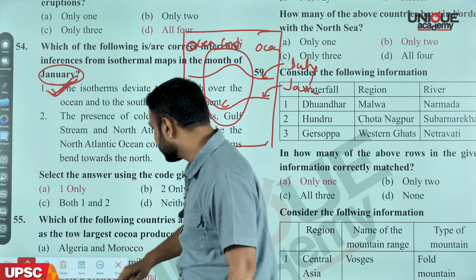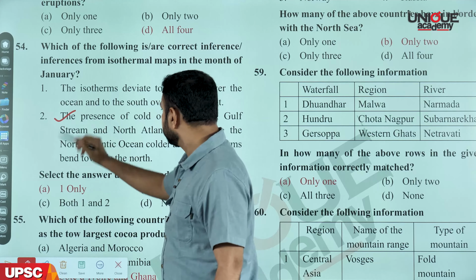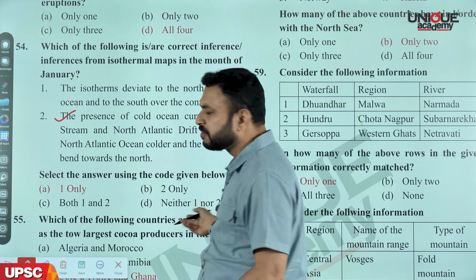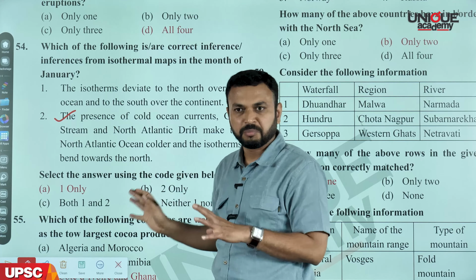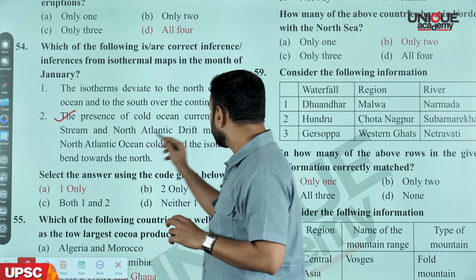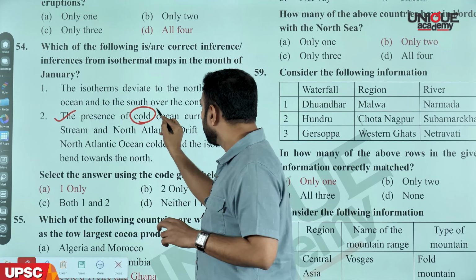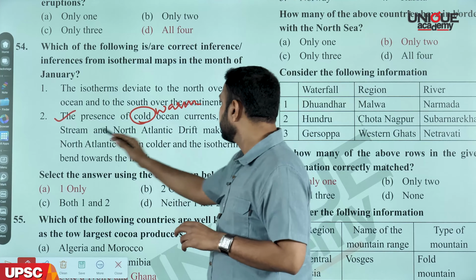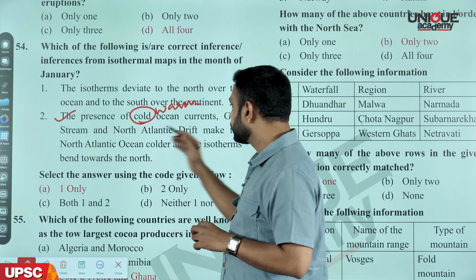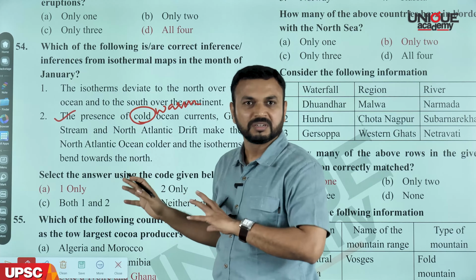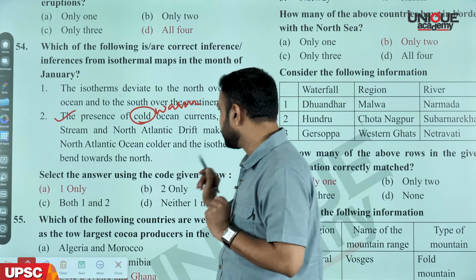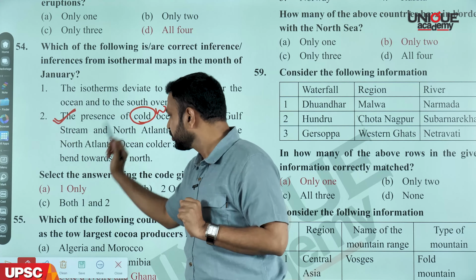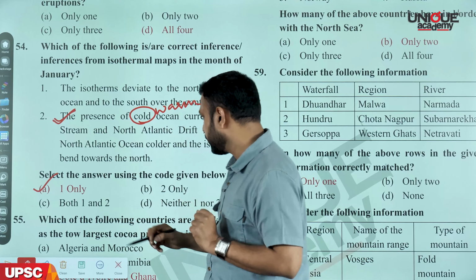Now we'll see the second statement. The presence of cold oceanic currents, Gulf Stream and North Atlantic Drift. This is where the statement is wrong. Because if you look at the Gulf Stream and the North Atlantic Drift, these are warm oceanic currents. They are not cold oceanic currents. So they make the North Atlantic Ocean warmer and the isotherms bend towards the north. Nothing important in this statement. Okay? So statement 1 is right, and statement 2 is wrong. So the answer is A. Okay?